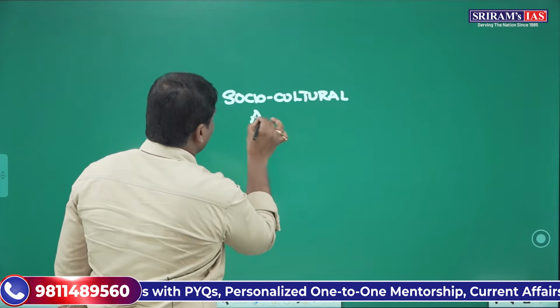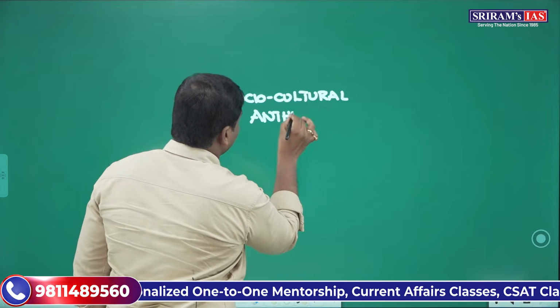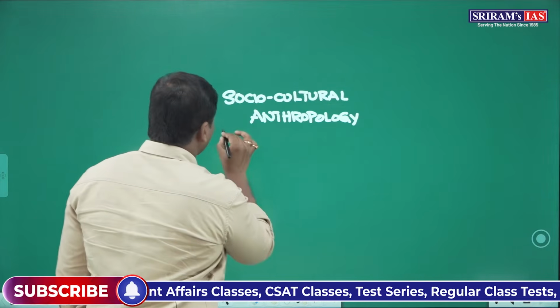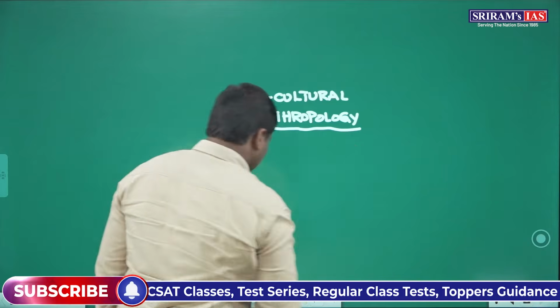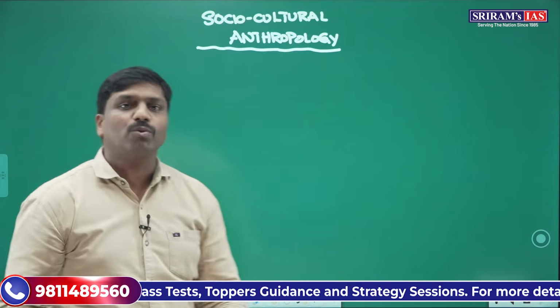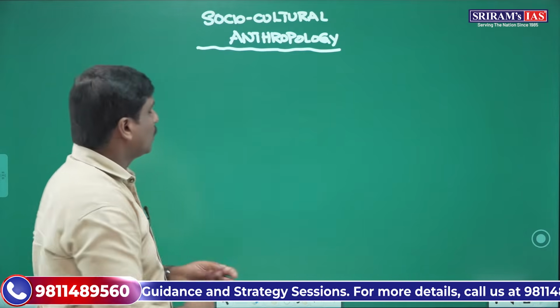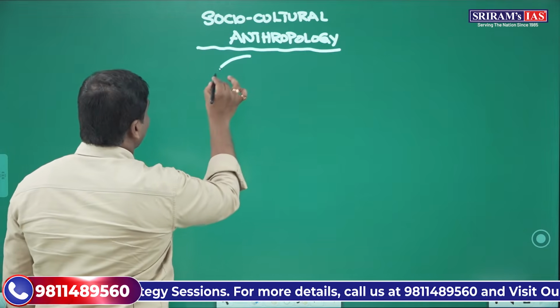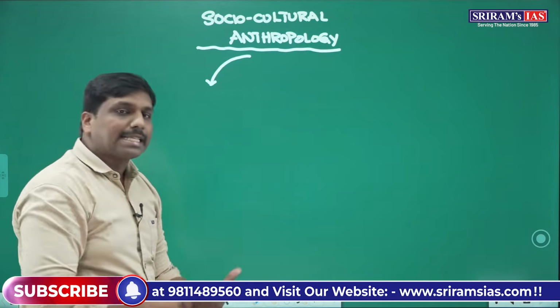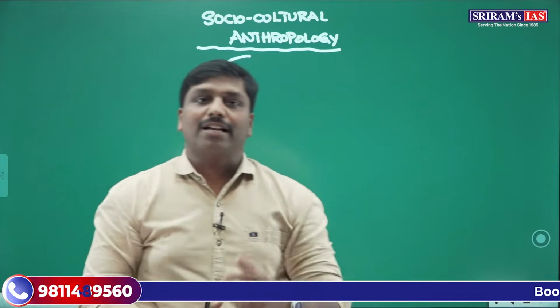When you see this socio-cultural anthropology, as I have told you, it can be systematically understood from the perspective of two important sections. In one section you will systematically study various aspects related to society and culture.